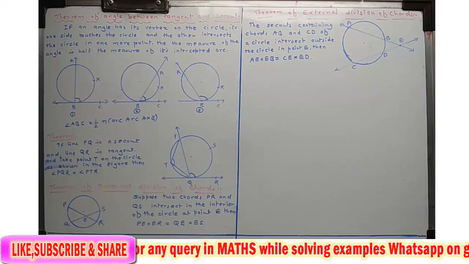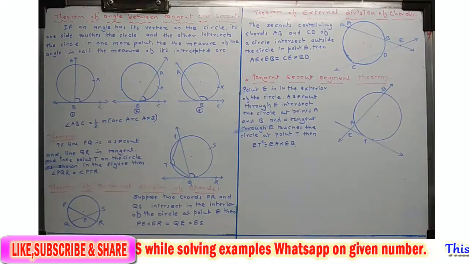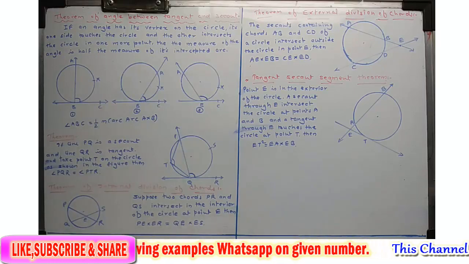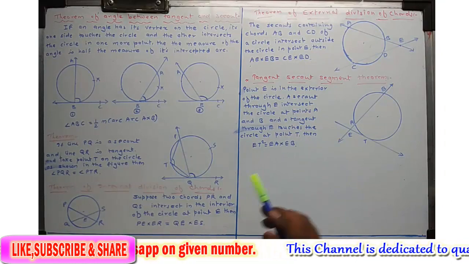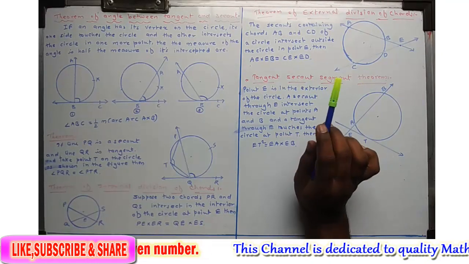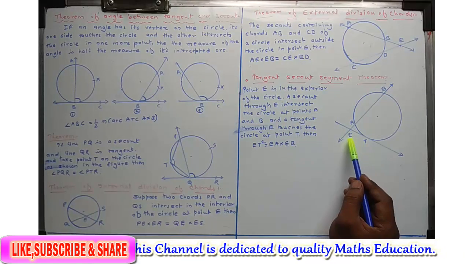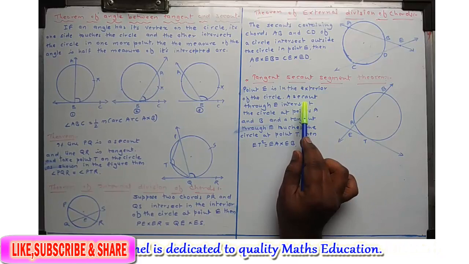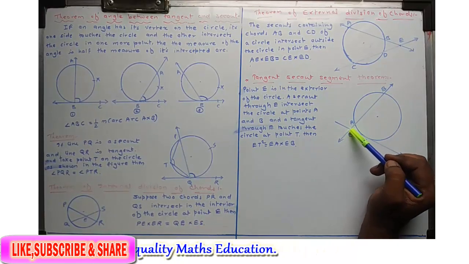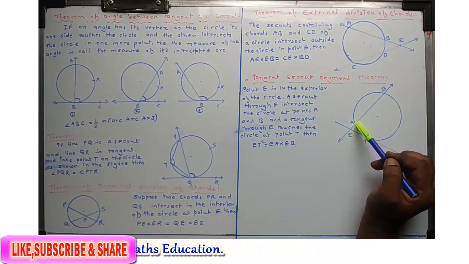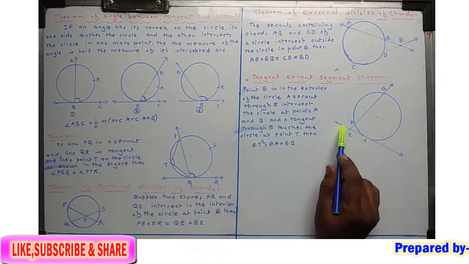And the last theorem, which is called the tangent secant segment theorem. This is the last theorem of this lesson. This is the tangent secant segment theorem. Okay. So here point E is in the exterior of the circle. Through E, we draw a secant which intersects the circle at points A and B, and a tangent through E touches the circle at point T.